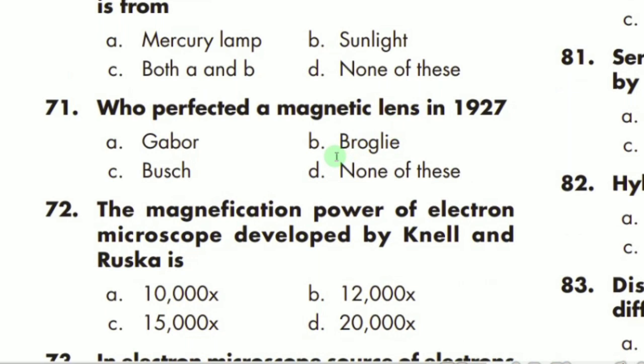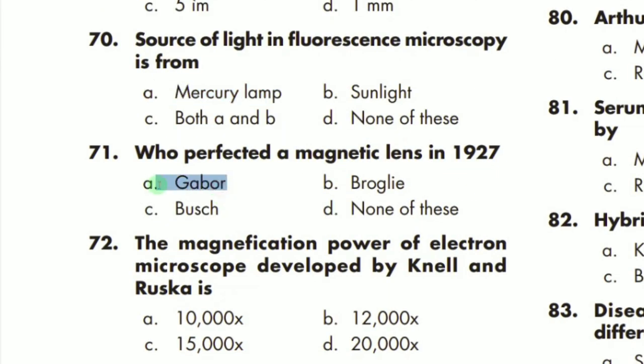MCQ number 70 says that the source of light in the fluorescence microscope is the mercury lamp. A is the correct option. Who described the magnetic lens in 1927? The correct option is Busch. So Busch actually described the magnetic lens in 1927.